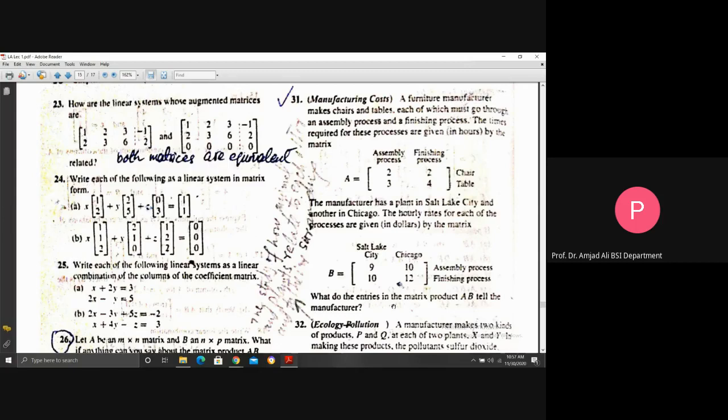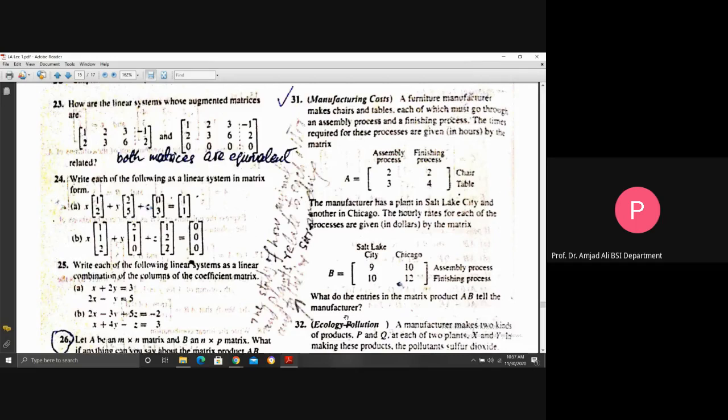What do the entries in the matrix product AB tell the manufacturer? You see, these 2 matrices indicate some information in the industry of manufacturing. But their product indicates what? What do the entries in the matrix product AB tell the manufacturer? You can build another question: which city is more expensive?